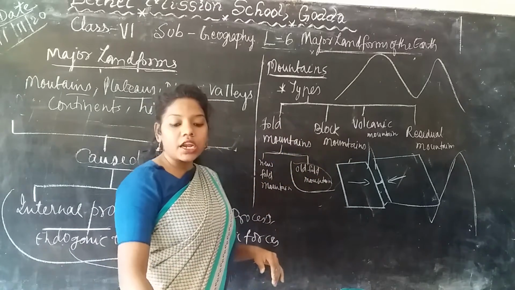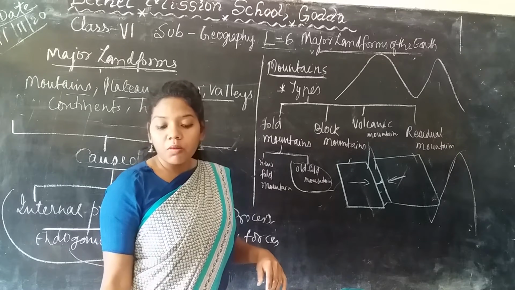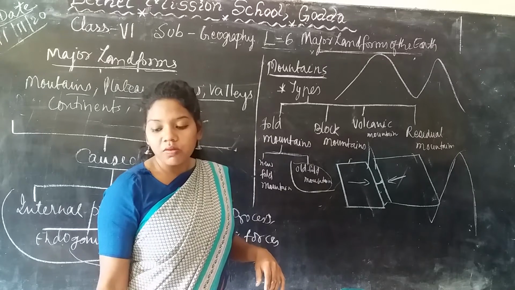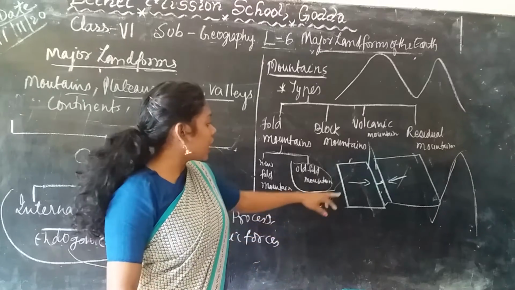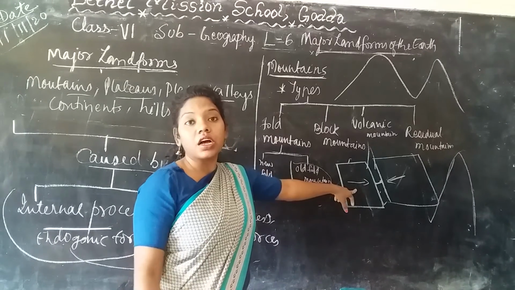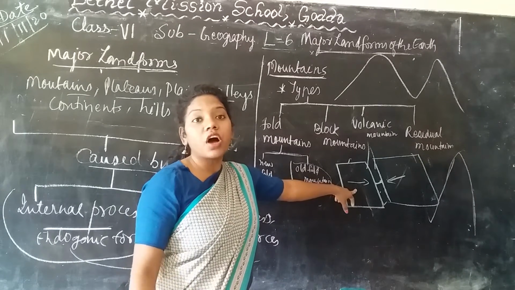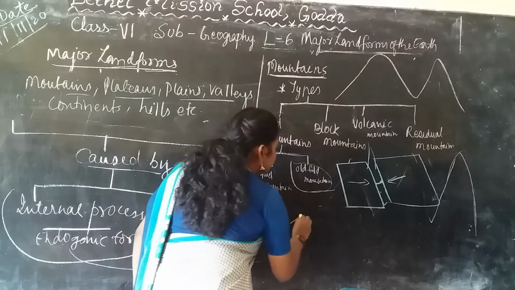There are 2 important things that happen when the fold mountain is formed. As I have told you, when the 2 important lithospheric plates move towards each other, it forms a mountain. Yes or no? So it forms this type of mountain.